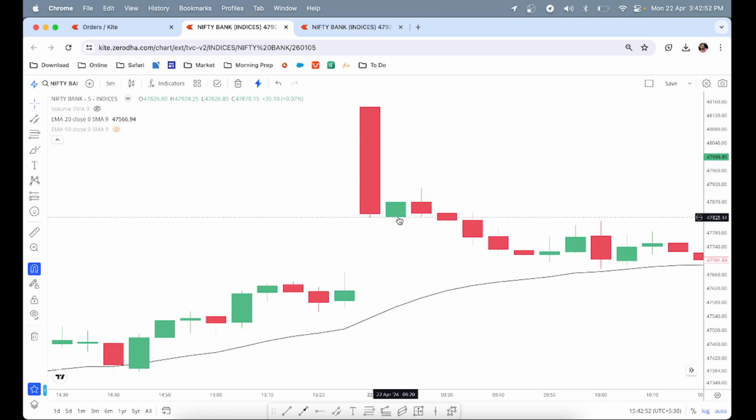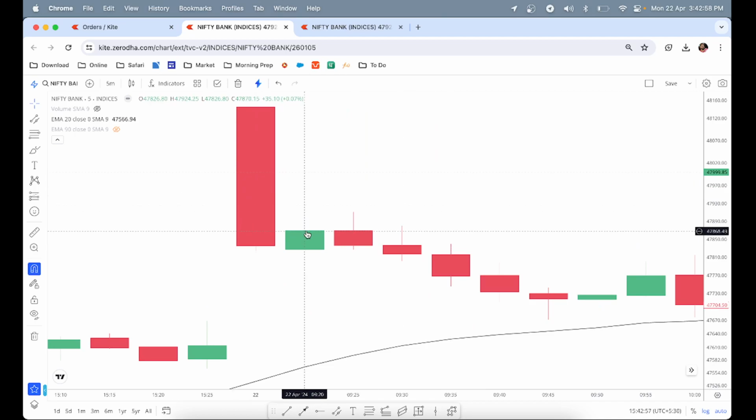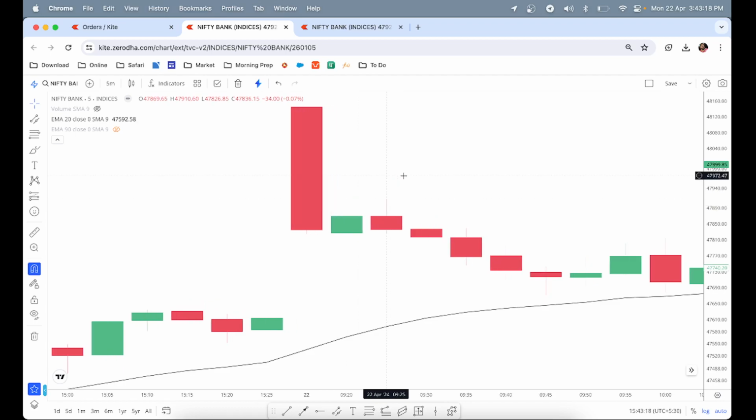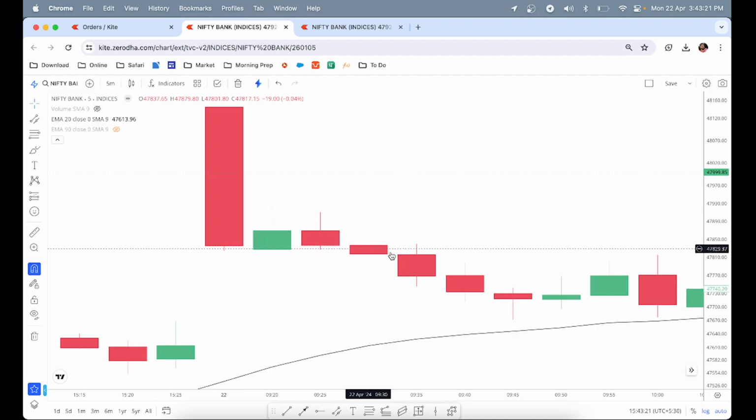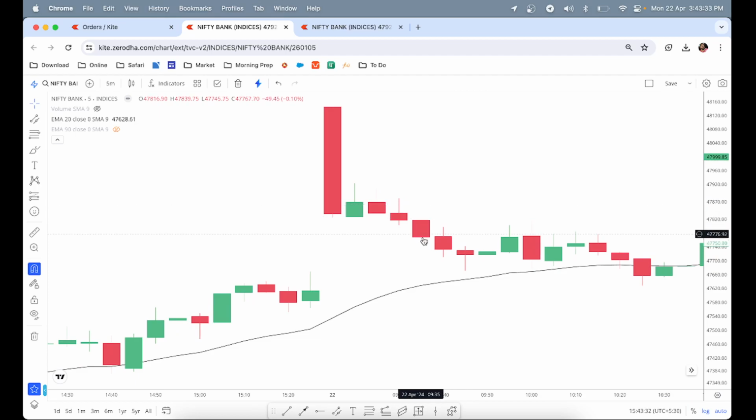At the close of this bar I saw that the price had tried to go up, but in the end it was failing. So immediately on the third bar at around 9:26 am I took the short trade with a target of reaching the moving average and a stop loss of maybe 30 points on the Bank Nifty option, or if it went reasonably higher than the high of the second bar. The third bar gave us some profit, the fourth bar gave us some profit. I added some position on the third bar, and on the fourth bar I exited all my position because somewhere I was not feeling very confident and I had a reasonable profit as well.